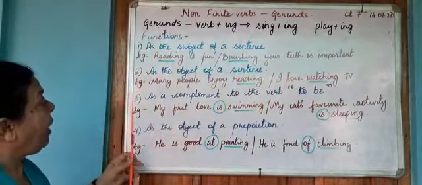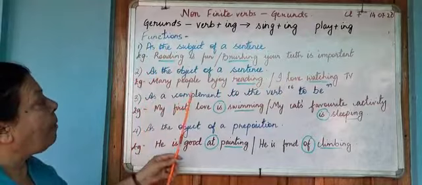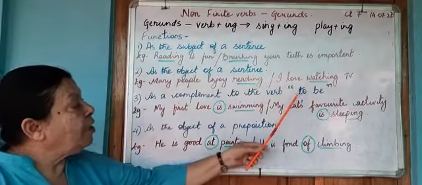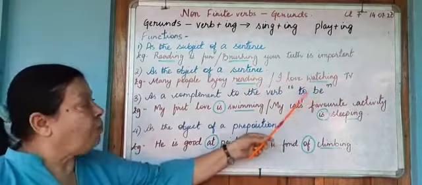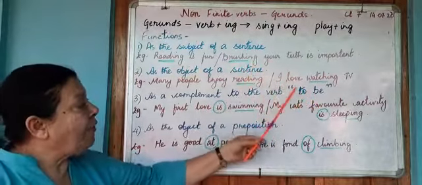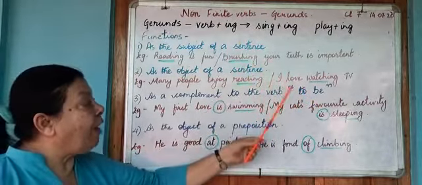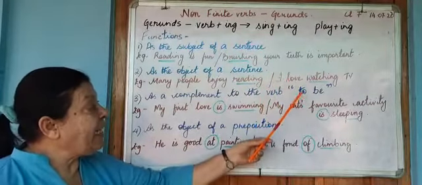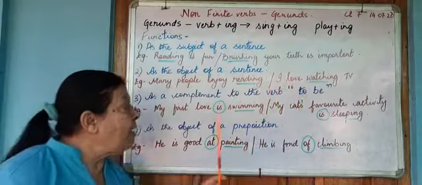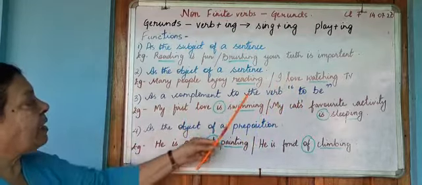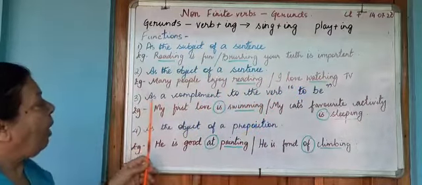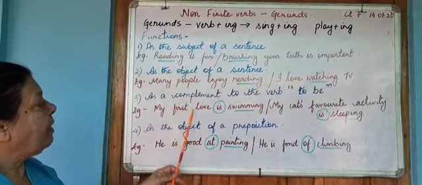The gerund can also function as a complement to the verb to be. Now, to be takes various forms. You have am, you have is, you have are, you have was, or you have were. So when you see any form of this, then you know that it is one of the forms of to be.